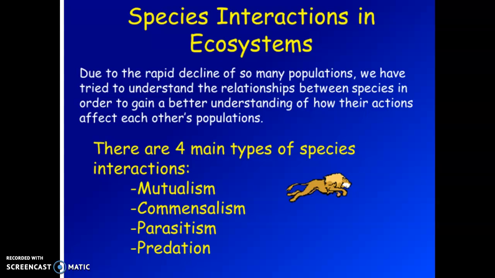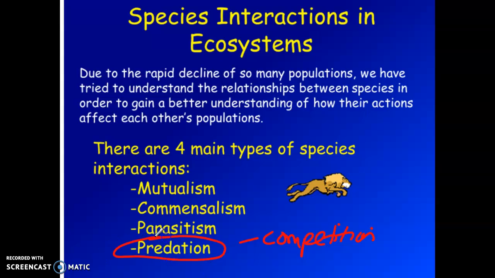Okay, everyone. So today we're looking at types of interactions that occur in ecosystems. We're looking here at biotic species interacting with other biotic species. There's four main types of species interactions. There's actually a fifth one as well that we're going to add in at the end. That's called competition. Okay, so we're going to look at mutualism, commensalism, parasitism, predation, and competition.